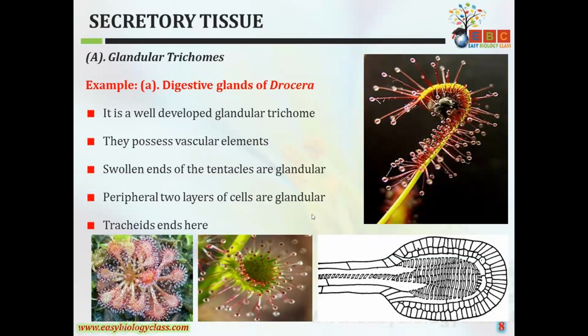So these digestive glands are generally seen in Drosera, the insectivorous plant. They secrete the proteolytic enzymes. These enzymes are mainly useful for digesting the proteins. Generally these plants capture the insects, and they are digested by these digestive enzymes which are secreted by these digestive glands.